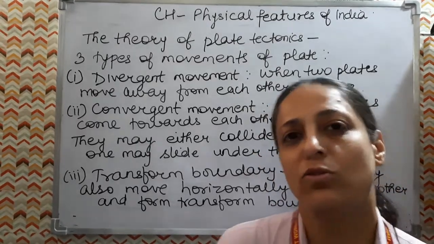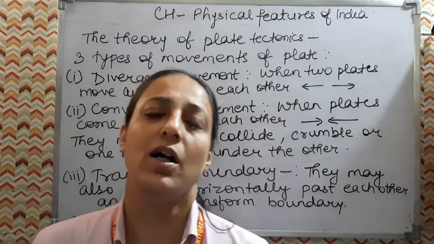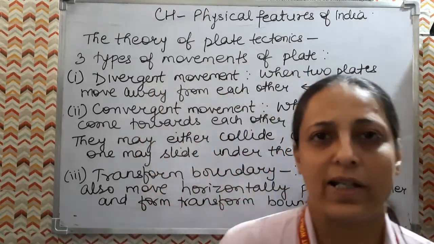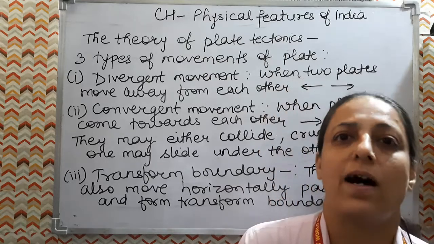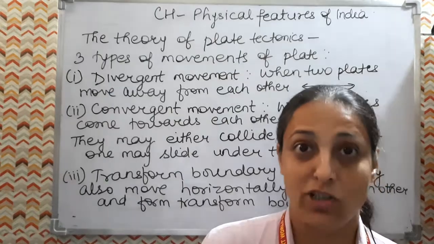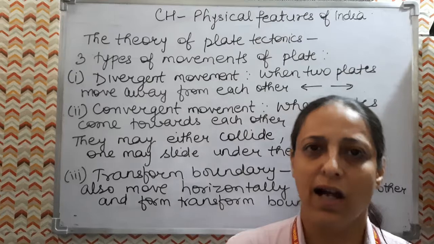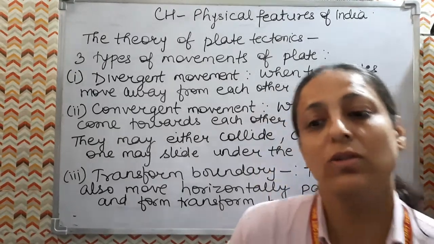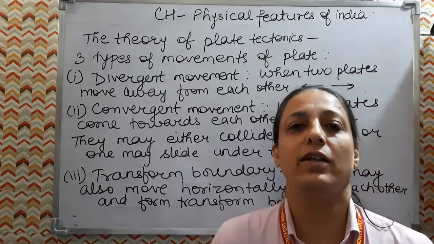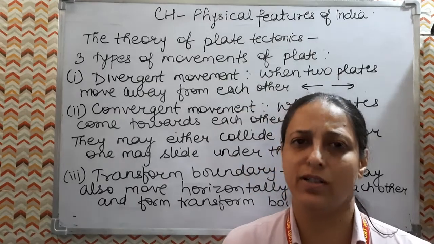And similarly, if you see soil also, the variation is there in the soils also. Like in the northern plains, a lot of alluvial soil is there, and then on the west coast the laterite soil is there. In the Deccan part of Maharashtra we find the black soil, and on the east coast again the rich alluvial soil is found. So the variations are there in the soil also and in the rock formation also. A number of processes such as weathering, erosion and deposition have created and modified the relief features of our country and have given it its present form.